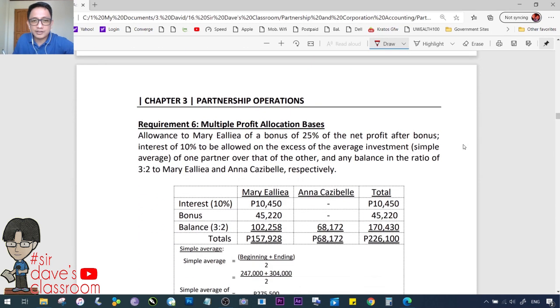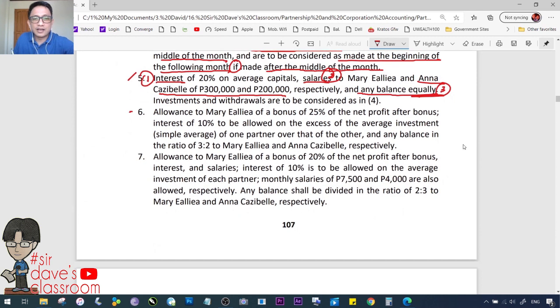Requirement number 6. So, let us go back to the requirement dun sa taas to check kung parehas nga ba. 6. Allowance to Mary Elia and a bonus of 25% of the net income after the bonus. So, 25% of net income after bonus.